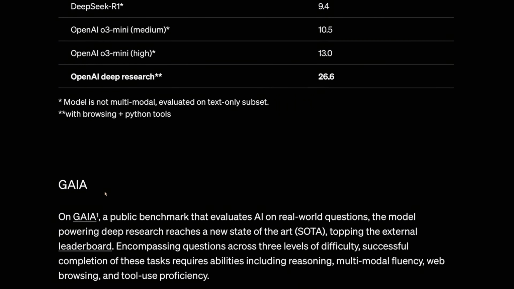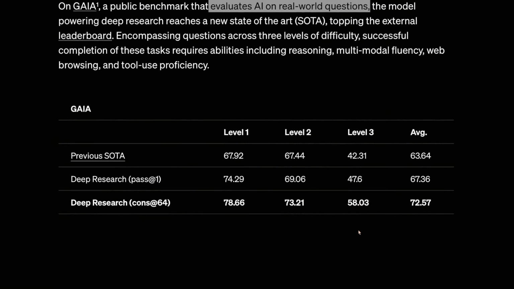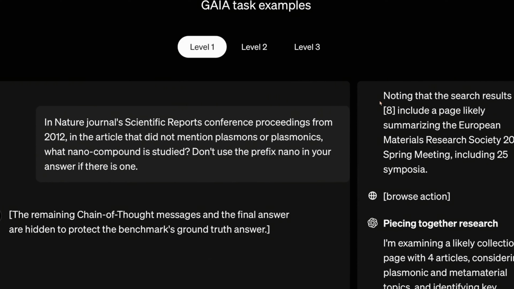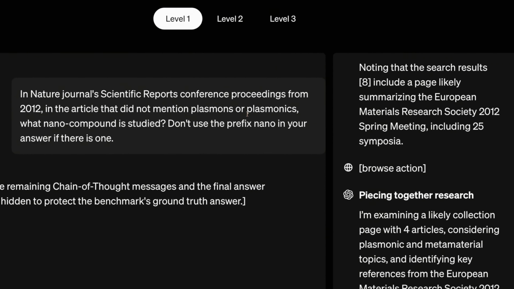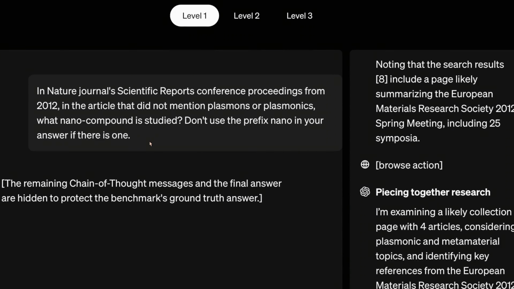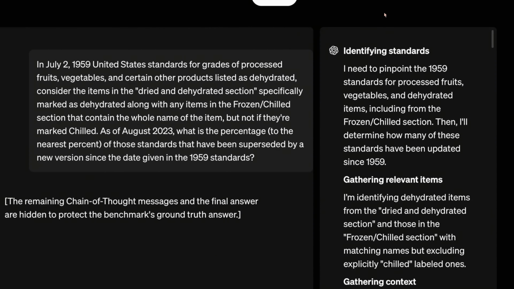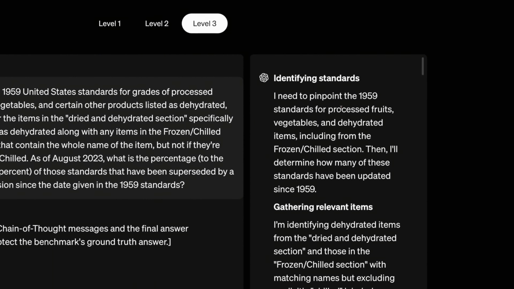The next benchmark is the GAIA benchmark, which evaluates AI's performance on real world questions. Let me show you the questions. They are very hard. For example, this is just a level 1 question. The question is: in Nature Scientific Reports conference proceedings from 2012, in the article that did not mention plasmons or plasmonics, what nano compound is studied? Do not use the prefix nano in your answer if there is one. So you can see how detailed the questions can get. If you move on to level 2 and level 3, you will see even harder questions. And here on the right side, you can see the thinking process of this research model.